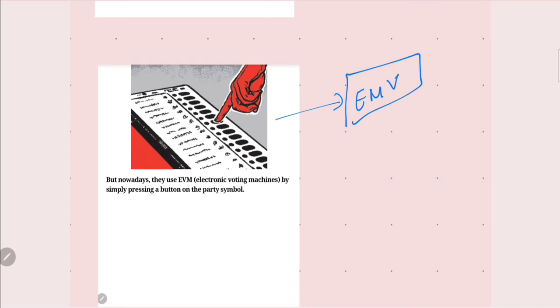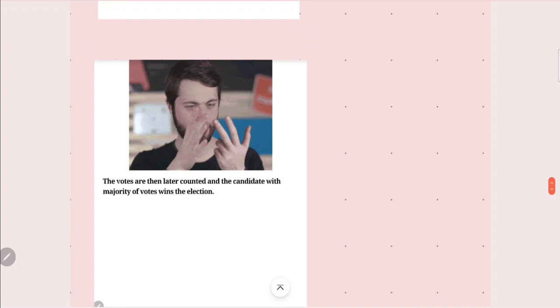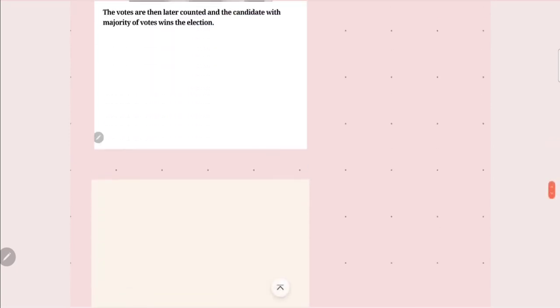By simply pressing a button on a party symbol, one can cast their vote. After the election is over, the votes are counted, and the candidate with the majority of votes wins the election.